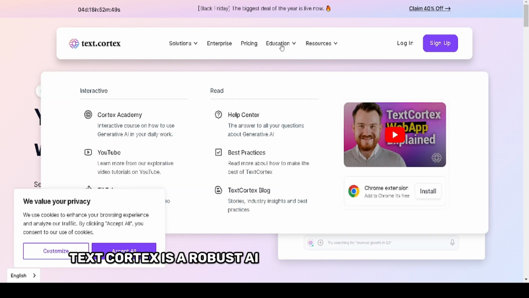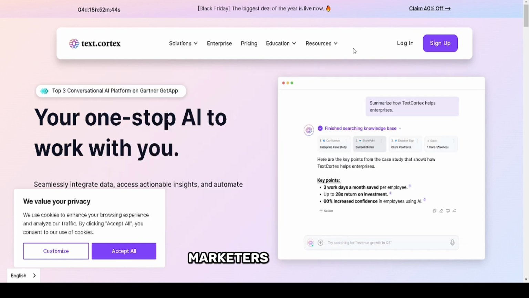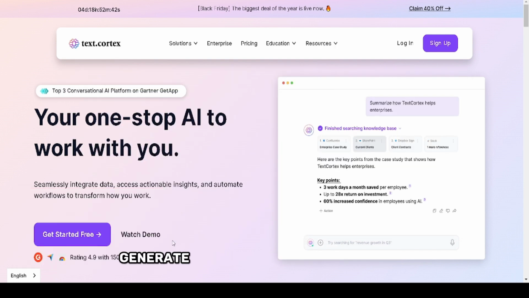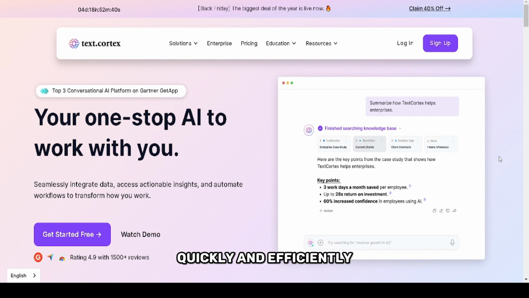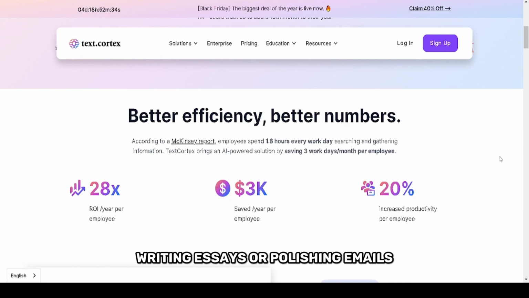TextCortex is a robust AI-powered writing assistant designed to help content creators, marketers, students, and professionals generate high-quality written content quickly and efficiently. Whether you're drafting articles, creating social media posts, writing essays, or polishing emails, TextCortex simplifies the process with impressive precision and speed.